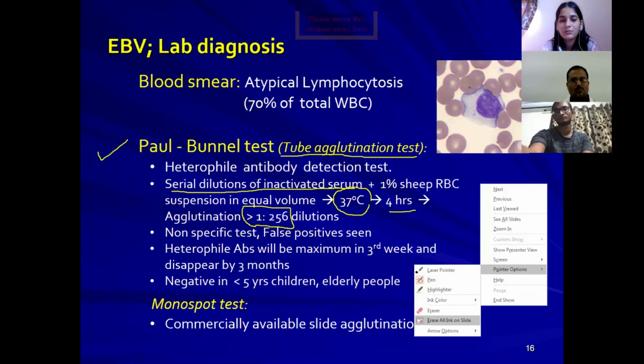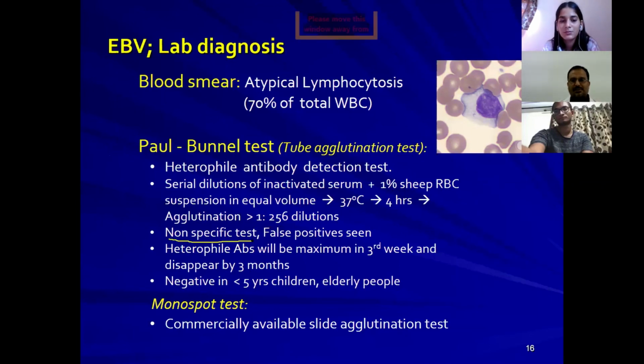One more important point to remember: it's not a specific test. False positives are common, and heterophil antibodies will be maximum in the 3rd week after the infection and disappear by the 3rd month. So if you do the test before 3 weeks after infection, or after 3 months after infection, the test may become negative. Usually it's negative in children less than 5 years and in elderly people. So these are the problems with this test.